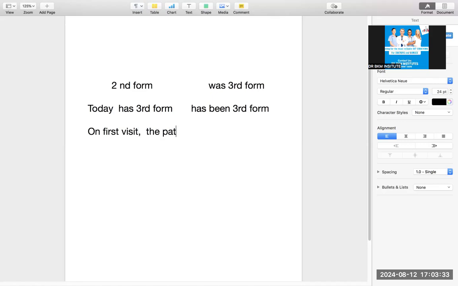the patient suffered from fever or the patient complained of. Now in this, suffered from is not looking really nice over here because of the flow of the sentence. So you can say in the first visit, patient complained of fever. So this second form is an active form. That means patient is doing by himself.